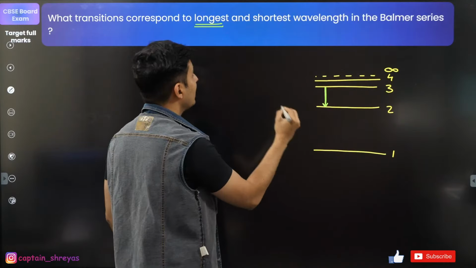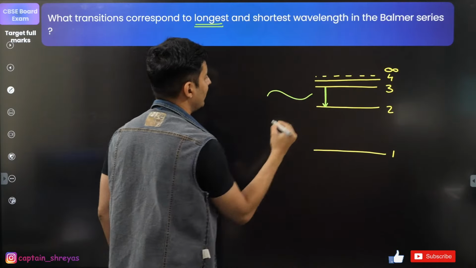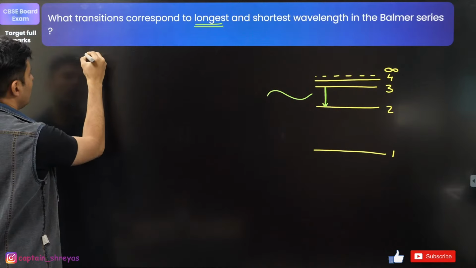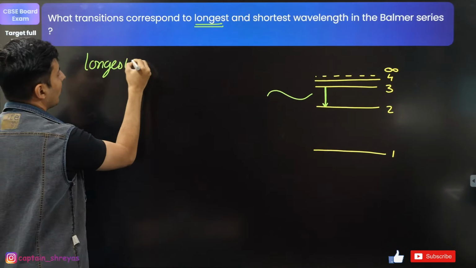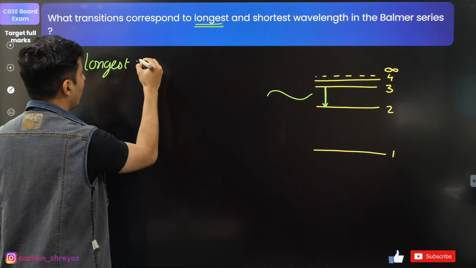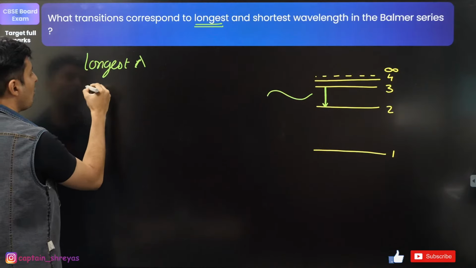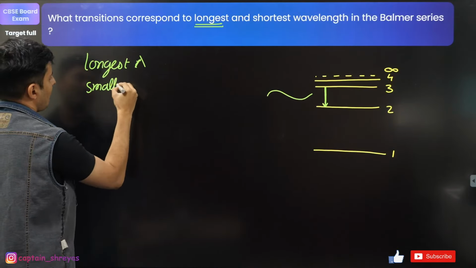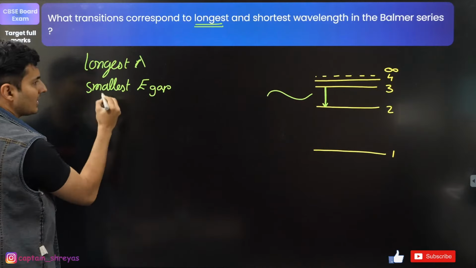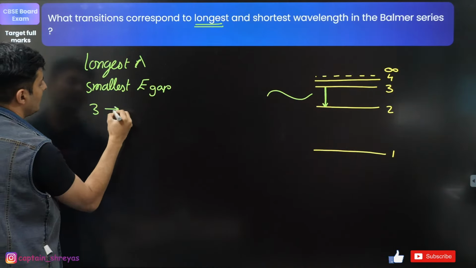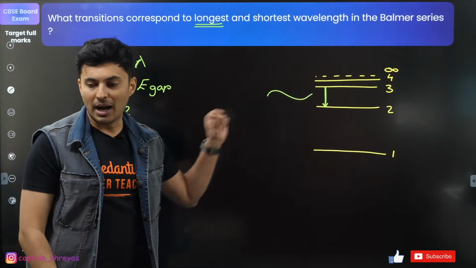This will have the longest wavelength. So for longest, if you want the longest wavelength, that means you want the smallest energy gap. So hence the answer will be from 3 to 2. This is not Lyman, this is Balmer.